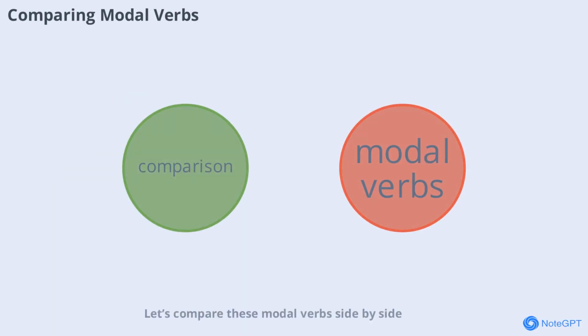Let's compare these modal verbs side by side. Can is the most casual and direct, perfect for everyday situations. Could is more polite and formal, often used for requests or talking about the past. May is the most formal, suitable for professional or respectful contexts. Might is used for low possibility or uncertainty. Knowing when to use each one will help you sound more natural and appropriate in English.